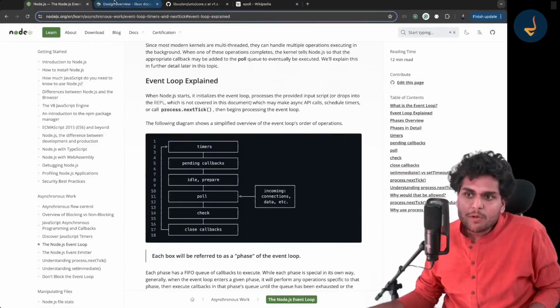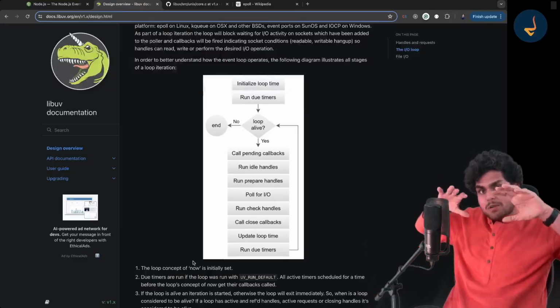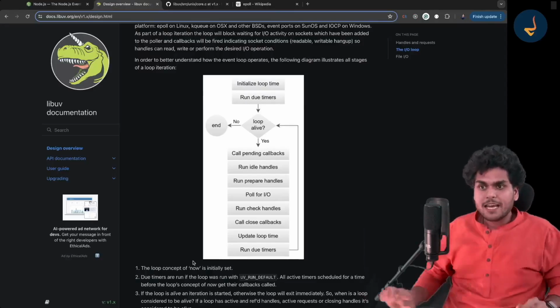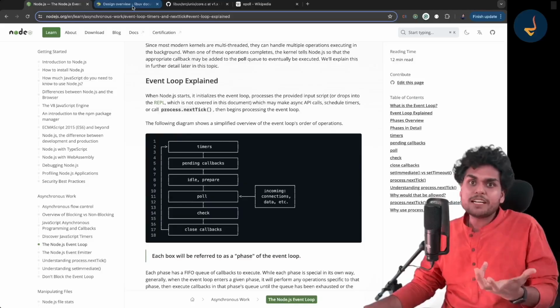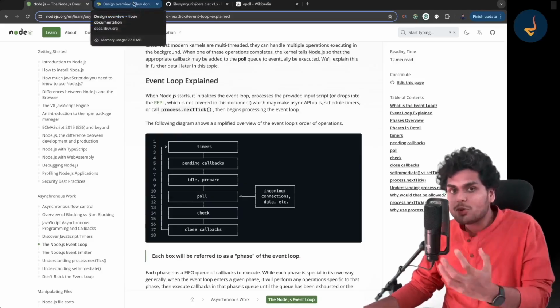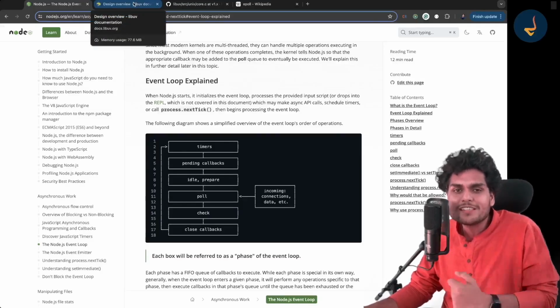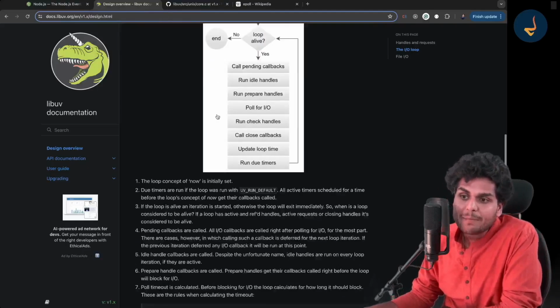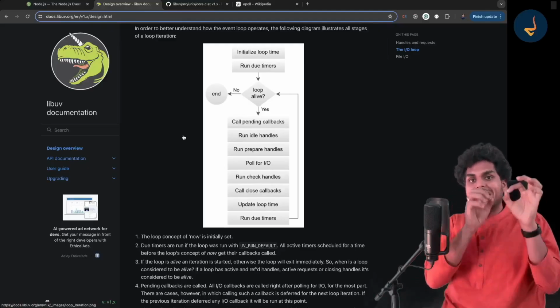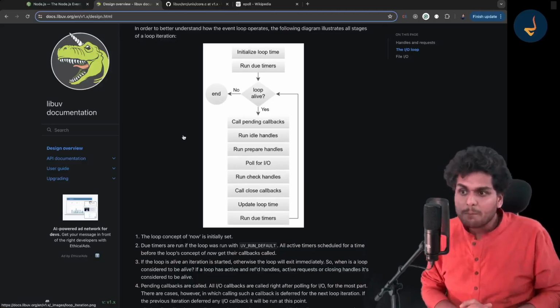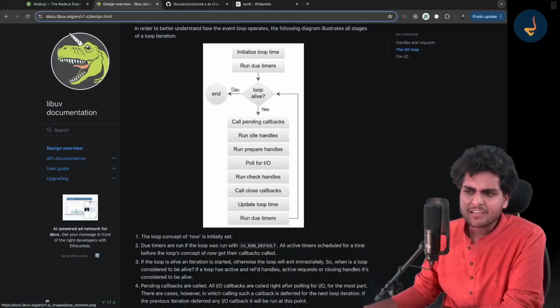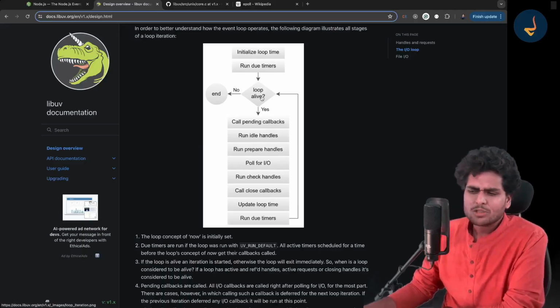And if you go to the libuv documentation and read it, your understanding will go one more level deep. If you read the Node.js documentation, you will understand the event loop. But the actual implementation of the event loop inside Node.js is done by the libuv library. So this libuv diagram is the most accurate and fundamental representation of the event loop. But this diagram has a lot of extra things, and it is kind of like dummy code, so that is why it looks like this. So just read about it.